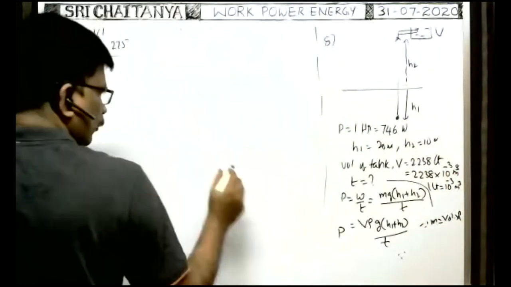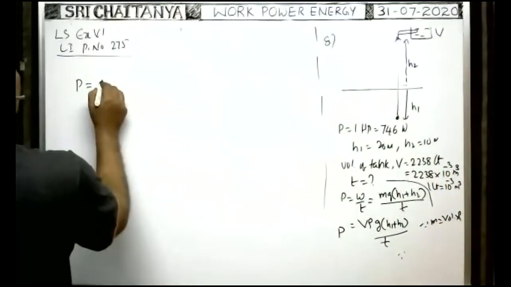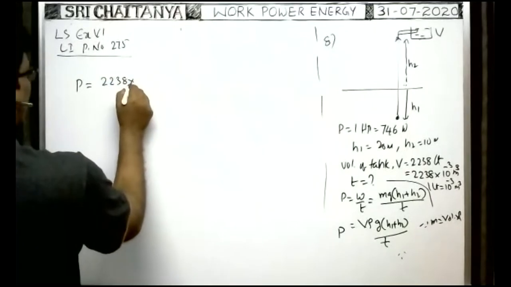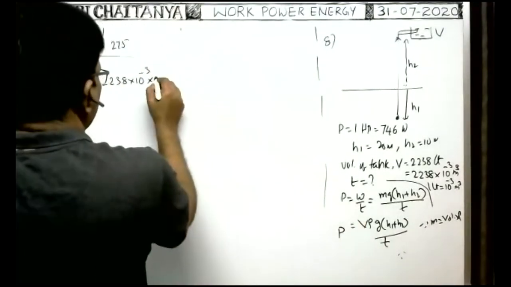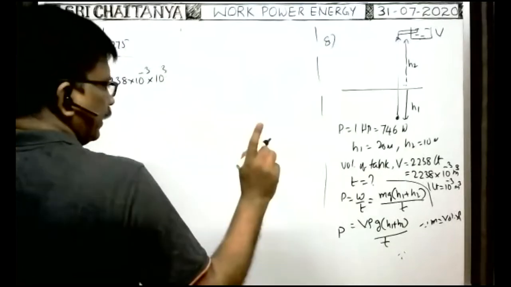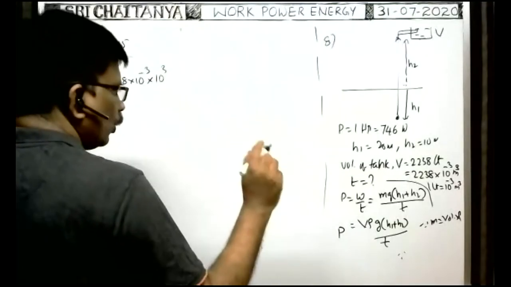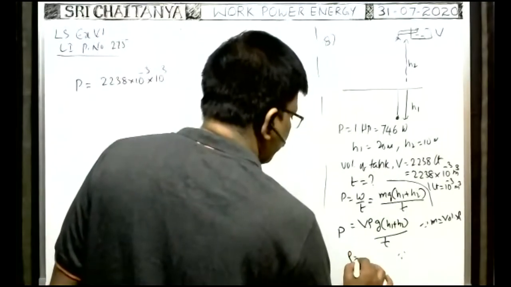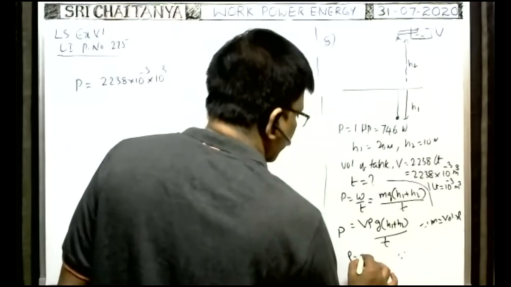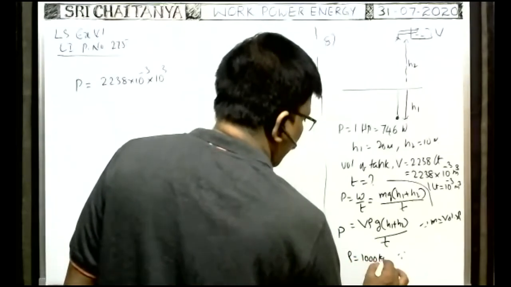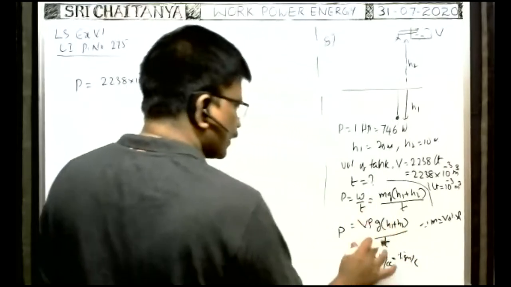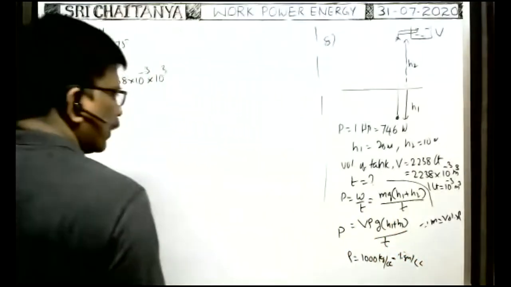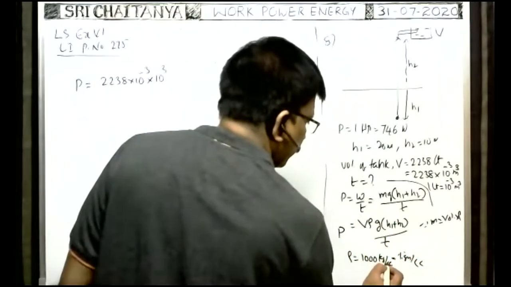Therefore the volume of the water here is 2238 into 10 power of minus 3 meter cube, into the density of water, 10 power of 3. Density of water is equal to 1000 kilogram per meter cube, or 1 gram per cc. Already you know 1 gram per cc, but in the SI system it is 1000 kilogram per meter cube.